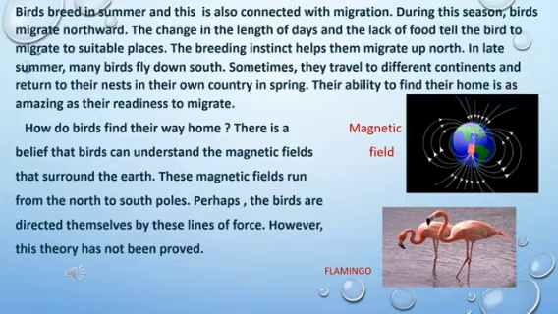The answer is, birds migrate northwards in summer season. What makes the birds to migrate to different places? Answer, the change in length of days and lack of food makes the birds to migrate to different places.